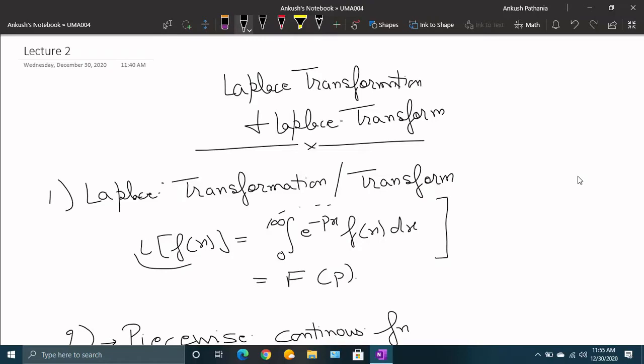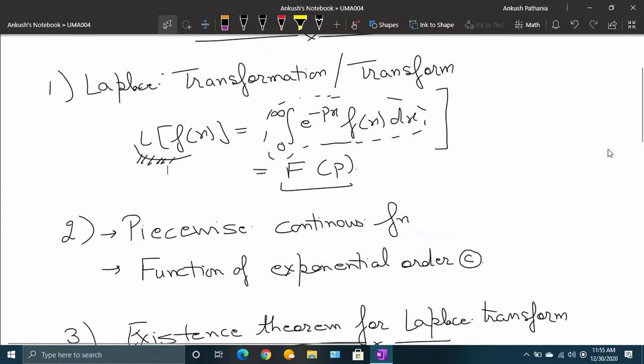The transformation or operation is given by this integral, and whatever we get after solving this integral comes out to be a function of some parameter p, a real number. Then this F(p) is called Laplace transform, and this Laplace of f(x), which is denoted by capital L, is a Laplace transformation. So this was what we did in the beginning to see what Laplace transformation and transform is.